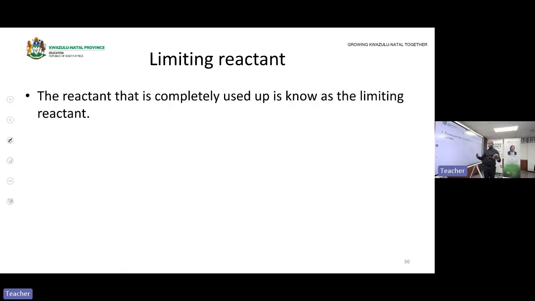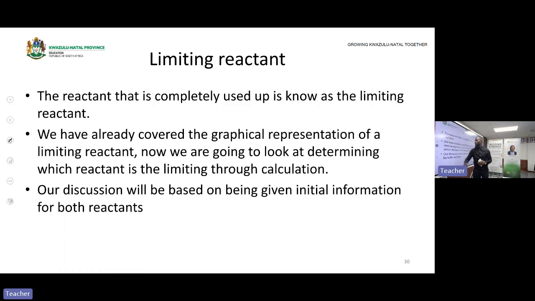Now the reactant that is completely used up, we've already alluded to this one. These are the steps so that we pick up from the steps when we are calculating the limiting reactant. So here, our discussion is based on this: what if they give you the mass for both reactants and they say nothing? They can say 50 grams of this reacts with 40 grams of that, and they say nothing. So you need to perform a calculation to determine which reactant was the limiting.